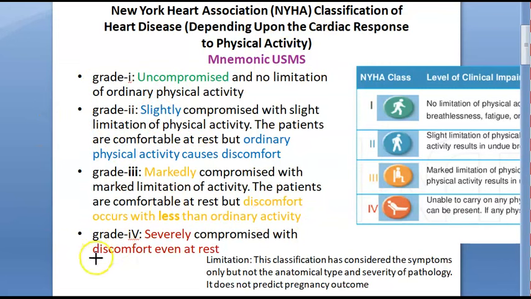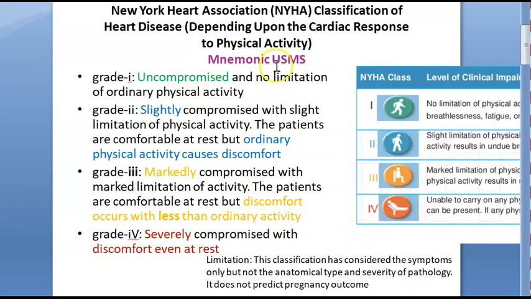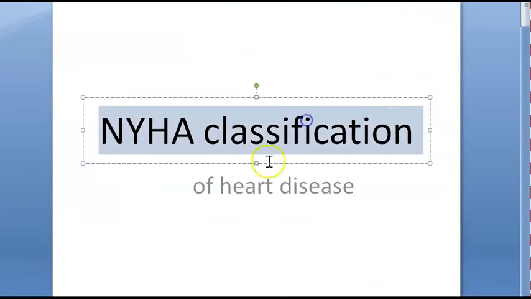Okay, grade 4. Now we are moving to grade 4. Grade 4 is severely compromised, even at rest. You see, even at rest he is having discomfort. So this is severely compromised. So what are the 4 grades of NYHA classification of heart disease?